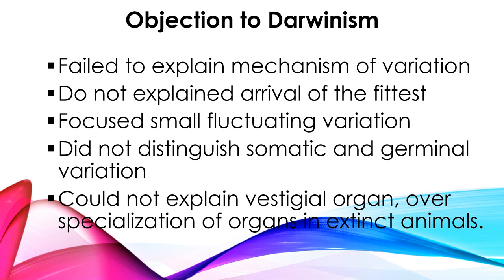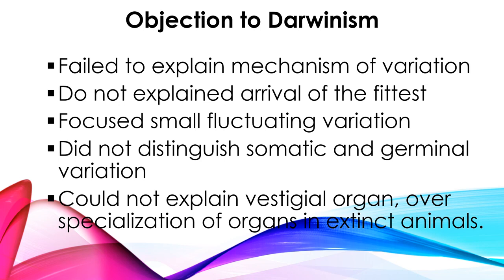But these variations mainly will not transfer to the next generation. They are mostly non-heritable. If variations are heritable, only then can they transfer to the next generation. If they are not heritable, even if there are changes, they will not be passed on to the next generations. So Darwin focused only on the small fluctuating variations, and mostly they are not heritable.